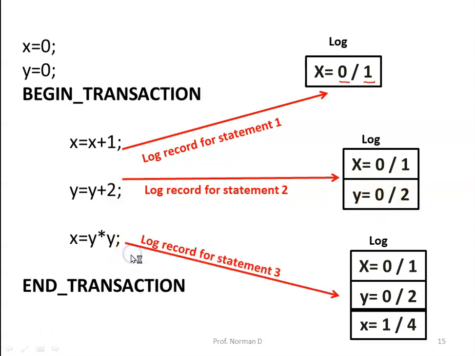Similarly, with respect to the last statement, the log record is for updating the value of x. The old value of x we know is 1, and then we multiply by the value of y, that is 2, so the new value of x is now 4. So basically this is the old value in the log and the new value in the log.